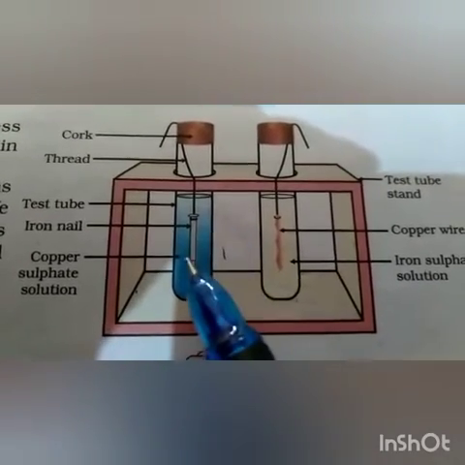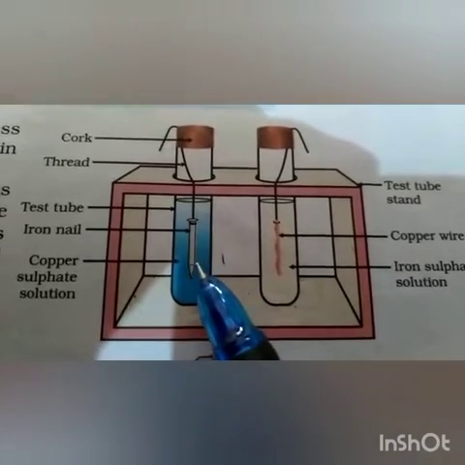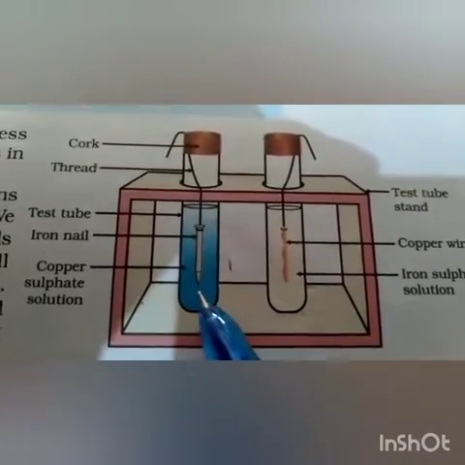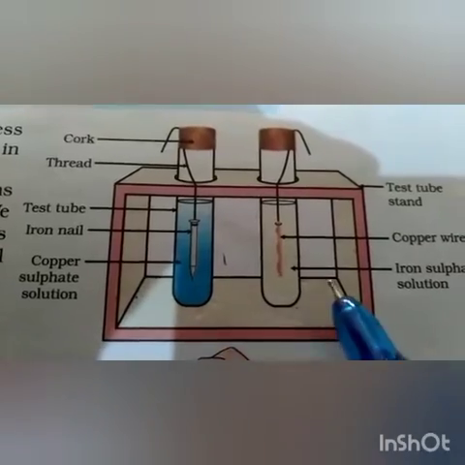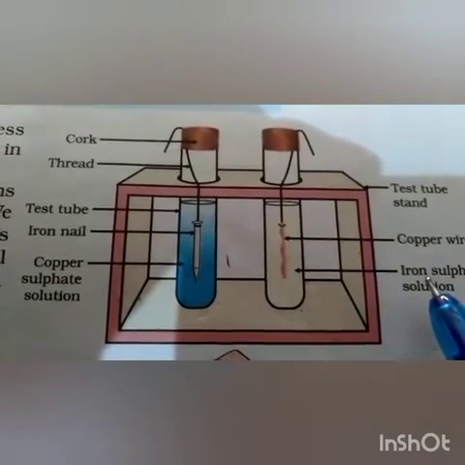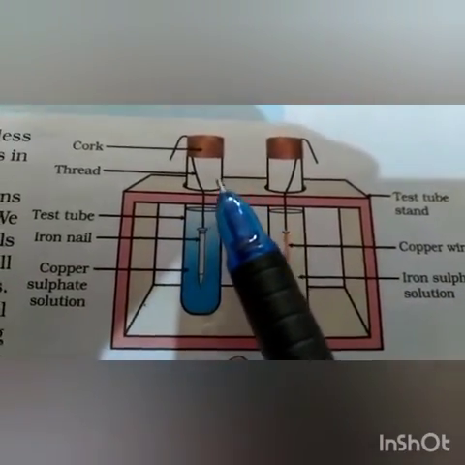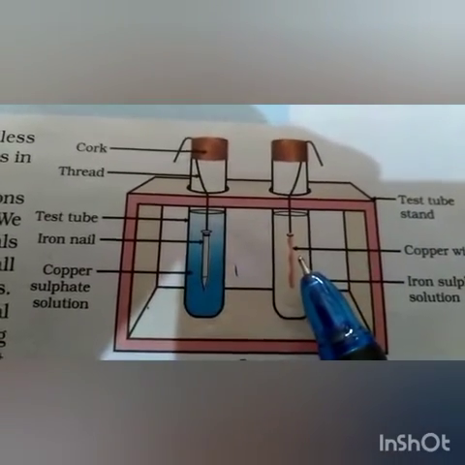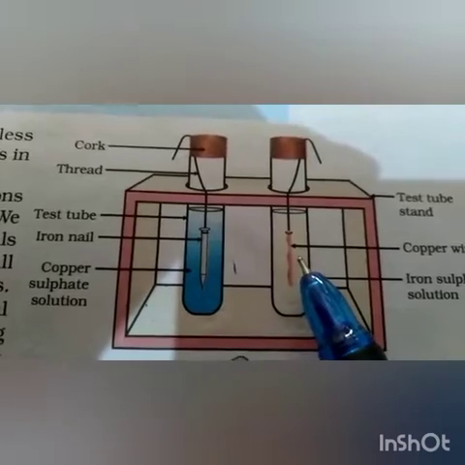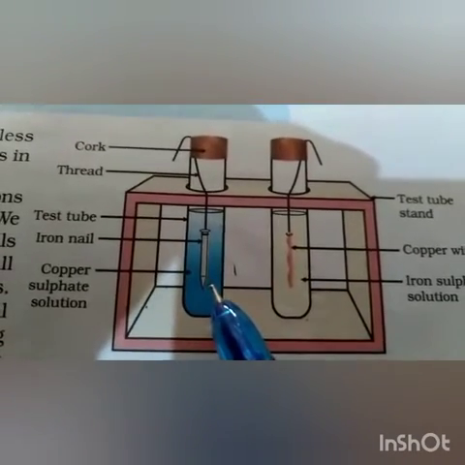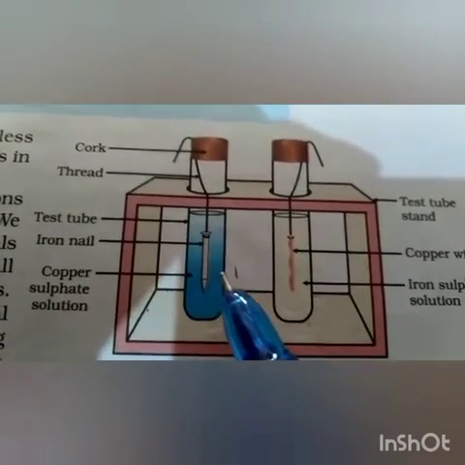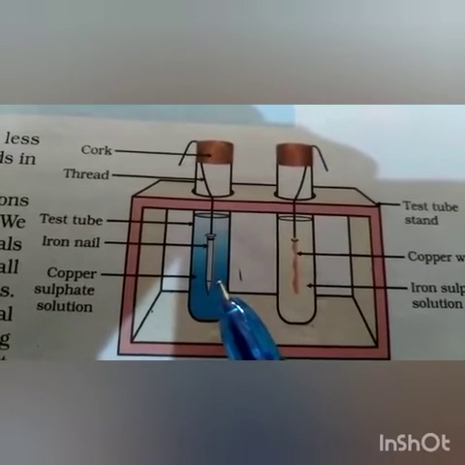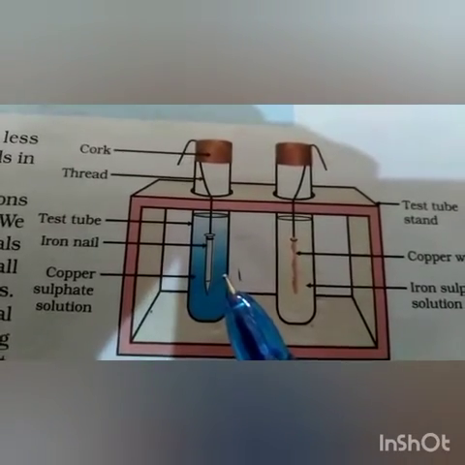Now you see here, this is the experiment setup. These are the two test tubes. This blue color is copper sulfate solution and this is iron sulfate solution. Here an iron nail is dipped in copper sulfate solution and here a copper nail is dipped in iron sulfate solution. The color of copper sulfate solution is blue, but after some time the color will change to pale green or white.